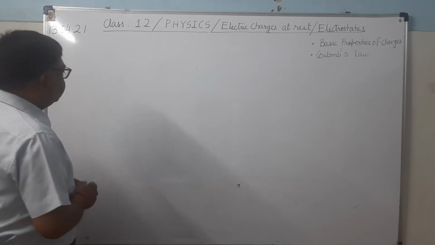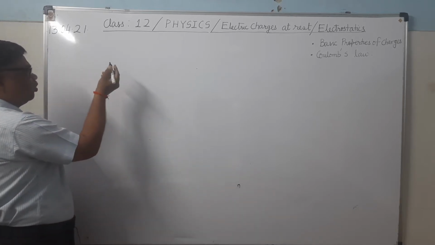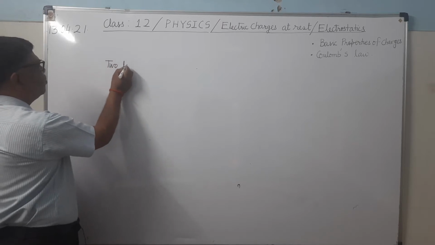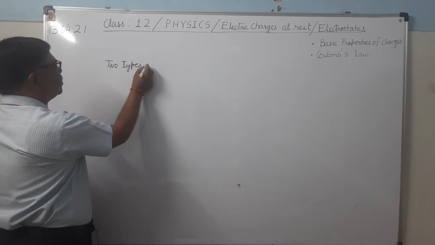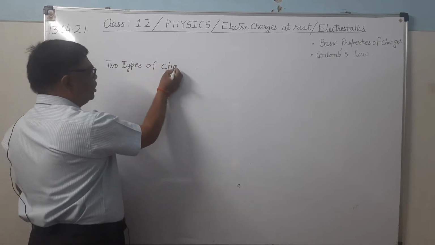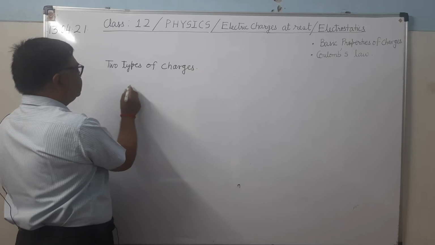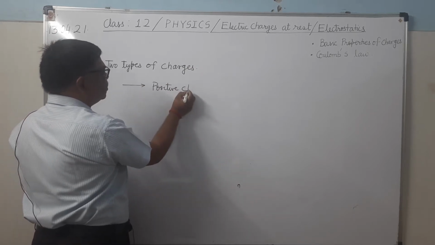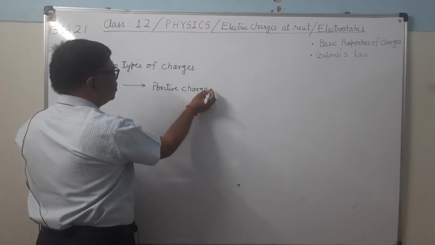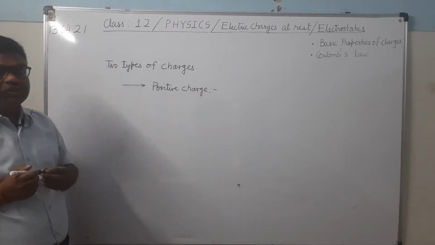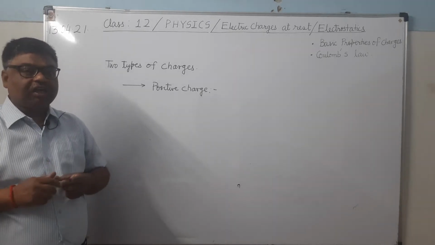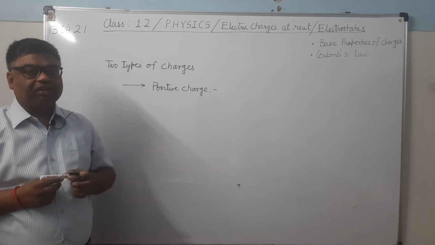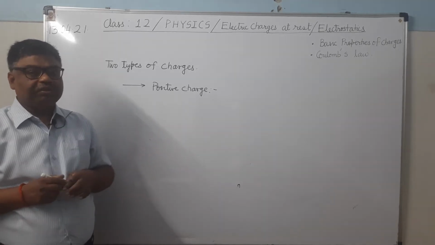So first we will know what charge is and how it is produced. See here, as we know, there are two types of charges. You already know the two types of charges. One is positive charge and the other is negative charge. Now what is positive charge? What is the definition of positive charge? When we rub a glass rod with a silk cloth, then the charge which is acquired by the glass rod is known as the positive charge.